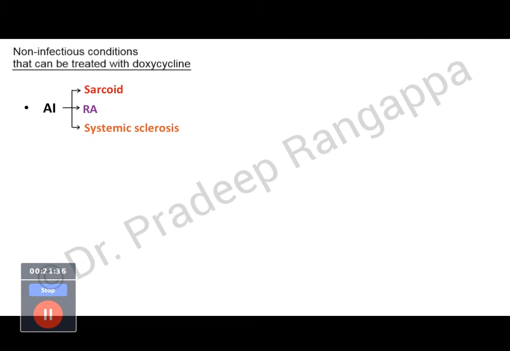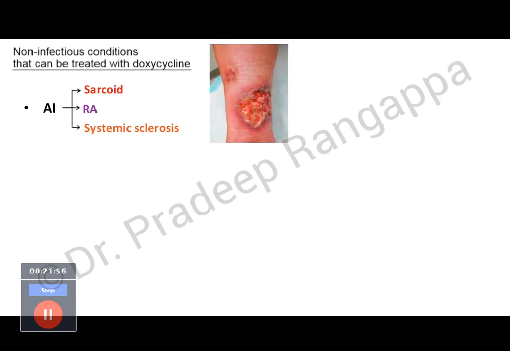Okay, so we spoke about all those exotic infections. What about non-infectious conditions that can be treated? Doxycycline has a good role to play even in non-infectious causes like autoimmune conditions. It is used in sarcoidosis, rheumatoid arthritis, and systemic sclerosis for its immunomodulatory effect. And doxycycline has been used in pyoderma gangrenosum as well.